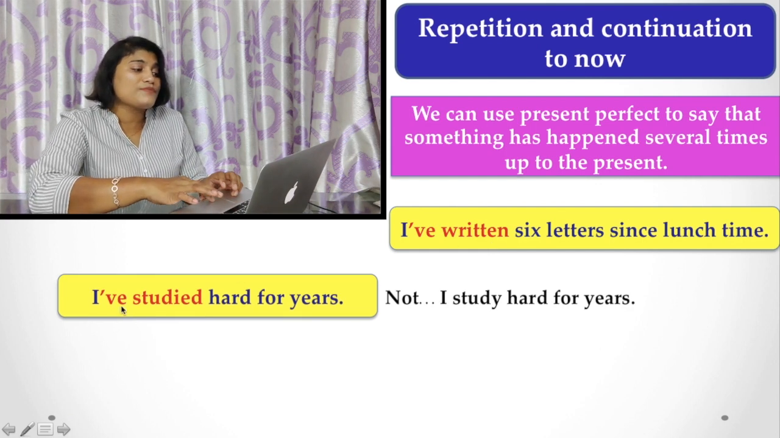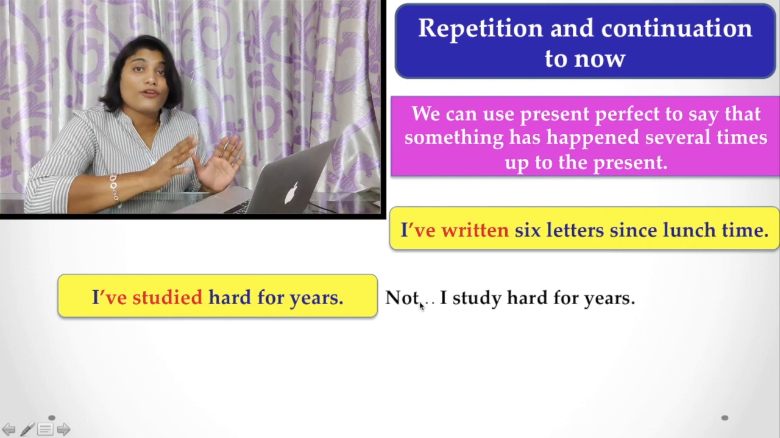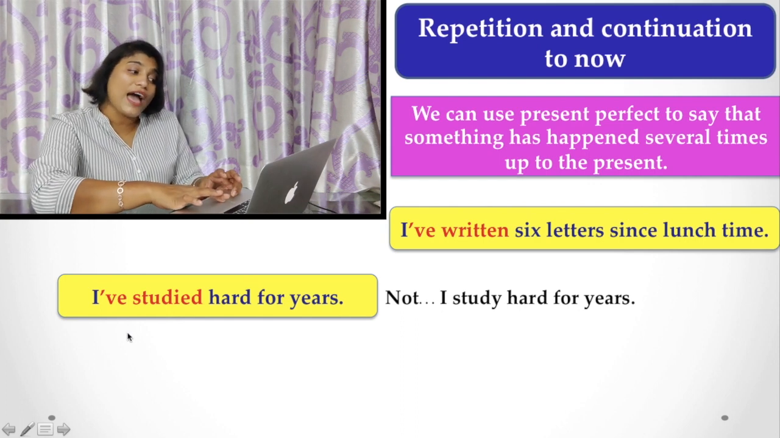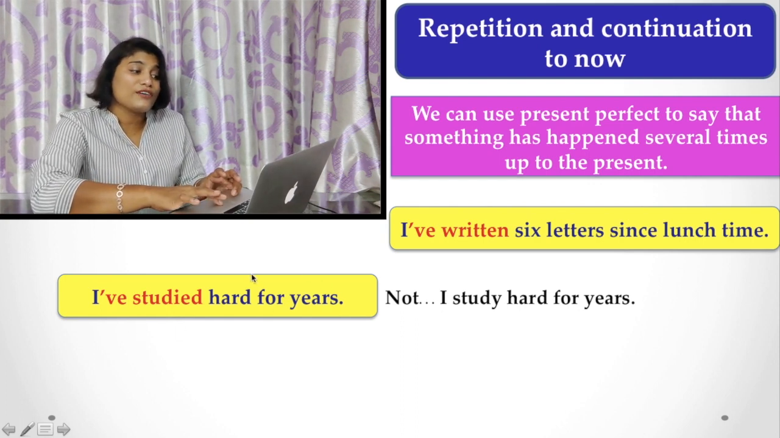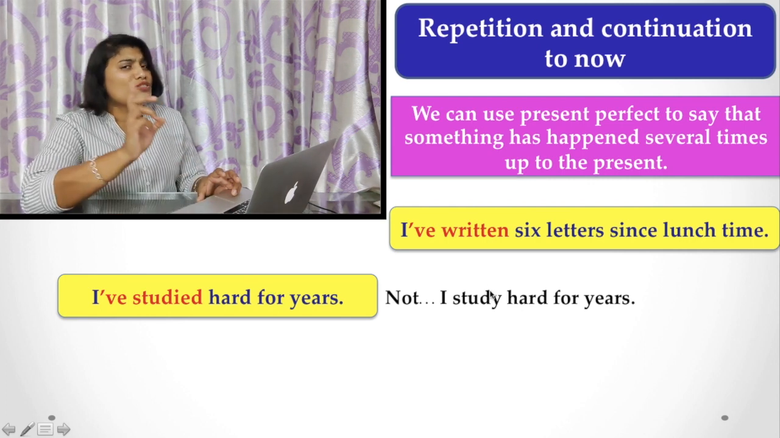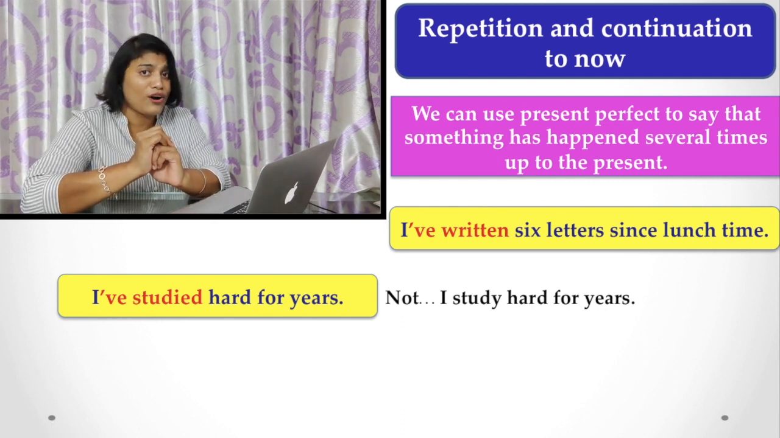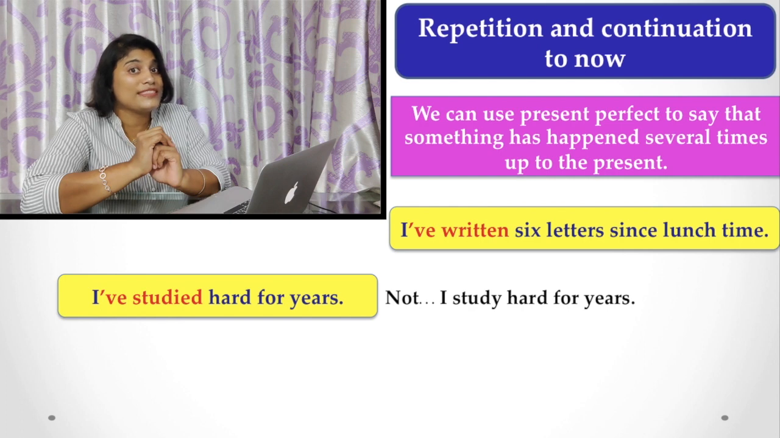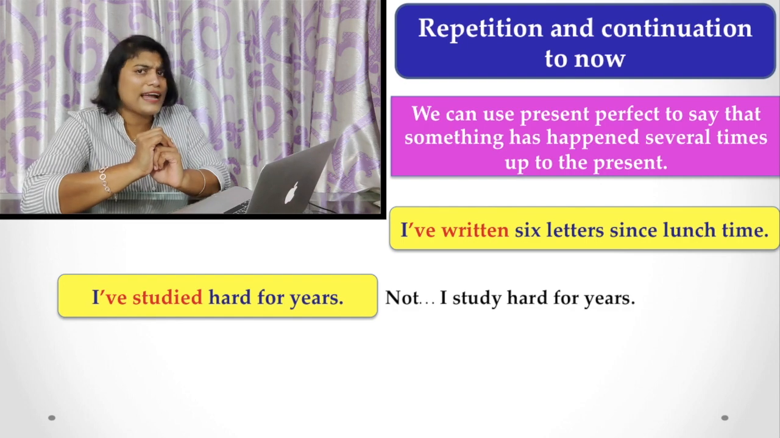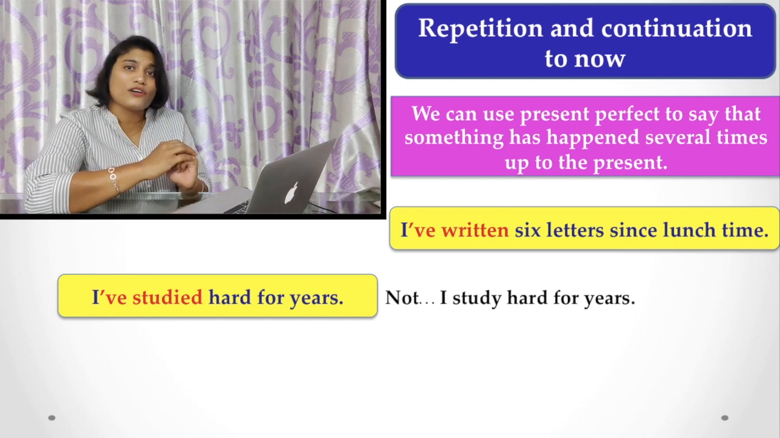Another example, "I have studied hard for years." But here you do not say "I study hard for years," because here you have to use present perfect, since for is used here, and do not use simple present tense. Those who have any confusion regarding expressions like for and since, I have a video lesson on this matter also. Please do watch that video lesson. You may understand all these uses more clearly, and I will provide the link in the description box below.